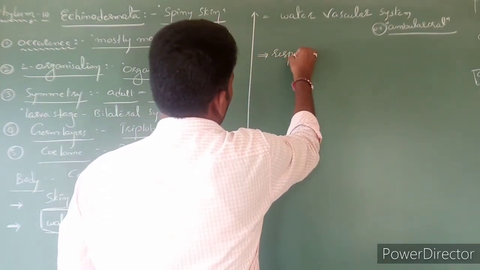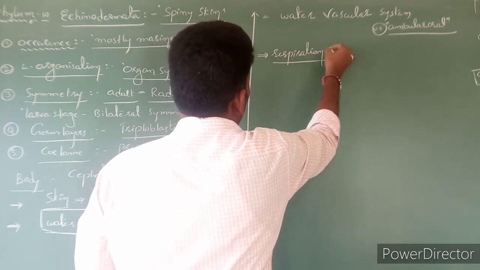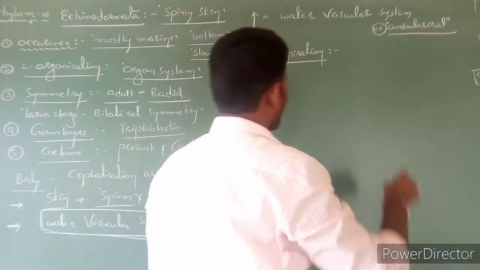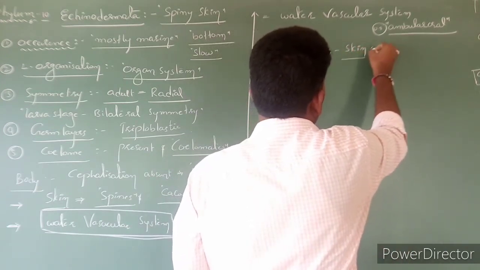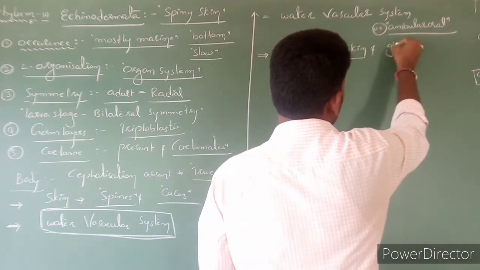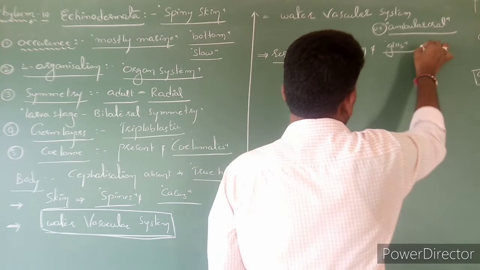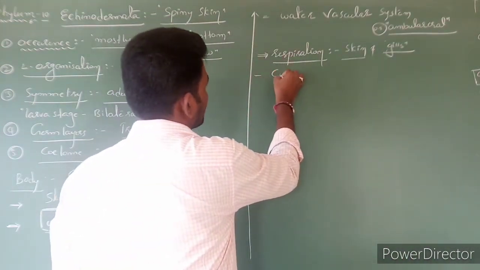Next, respiration. Respiration is through skin, or if the organism is present in water, through gills. Clear? Next, circulation.